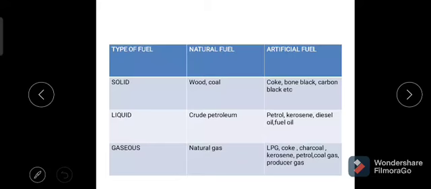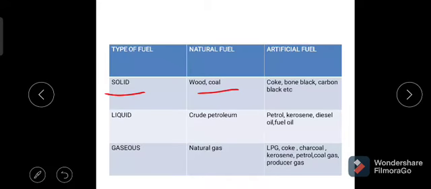For example, if we take solid fuel, in the solid state there are different types of fuels available, that is wood, coal, coke, carbon black, etc. The solid fuels are again further classified into primary and secondary fuel, or natural and artificial fuel. The solid fuel is available naturally, and it can also be available synthetically.